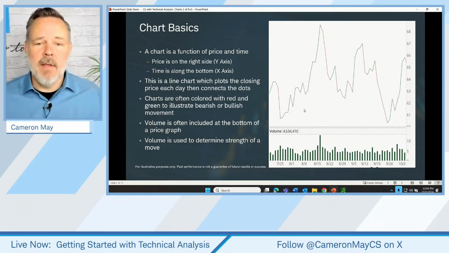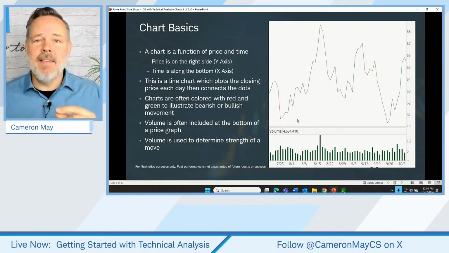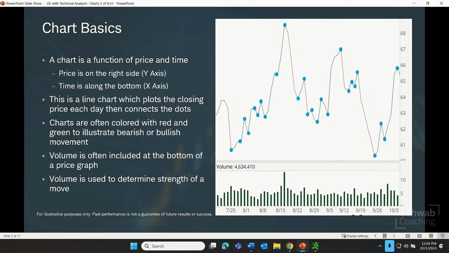Now, this is a line chart, and it plots the closing price each day, and then it just connects the dots. So it tracks where the price closed on a given day, generates a dot, where did it close the next day, generates another dot, draws a line between those two. And these lines are often colored with either red or green to illustrate if price went up or down. Now, the terminology that we're now getting acquainted with is bearish for down, bullish if that movement is up. But that generates for us this line chart.